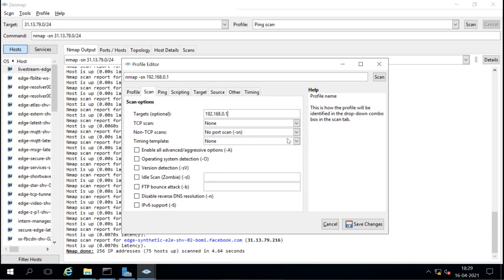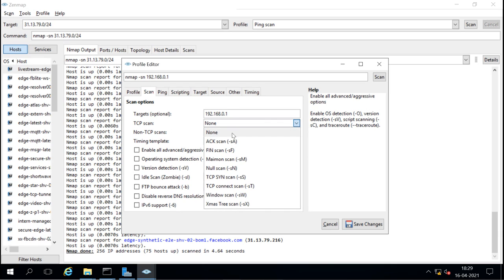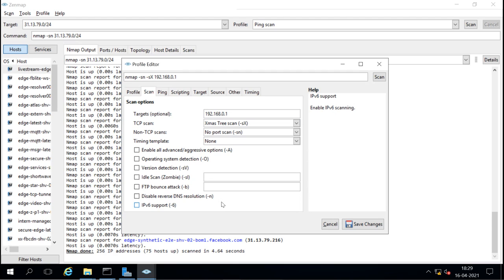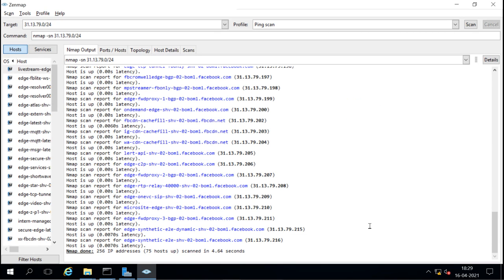Then what type of scan you want. So here you will see all those scans. Xmas scan I want to do. Then do you want to ping or no ping? You want to set timestamp. You want to do these other options. I don't want to do those other options, so I will just save it. Now I will have this option available, so I will click here.